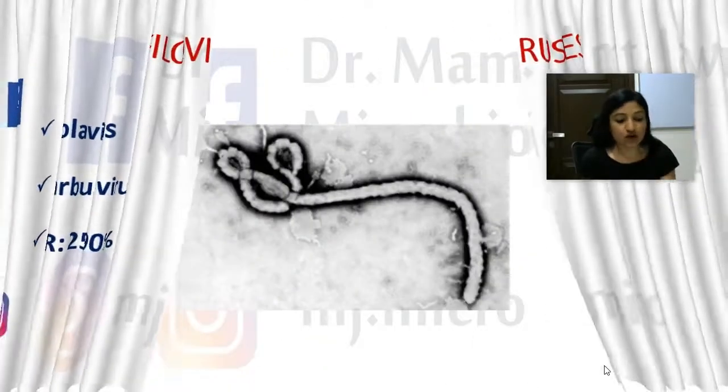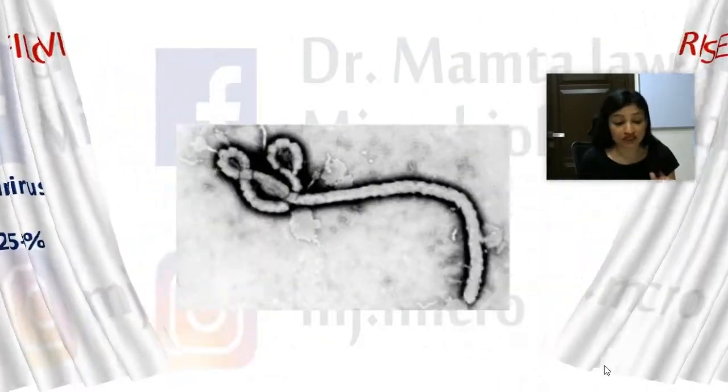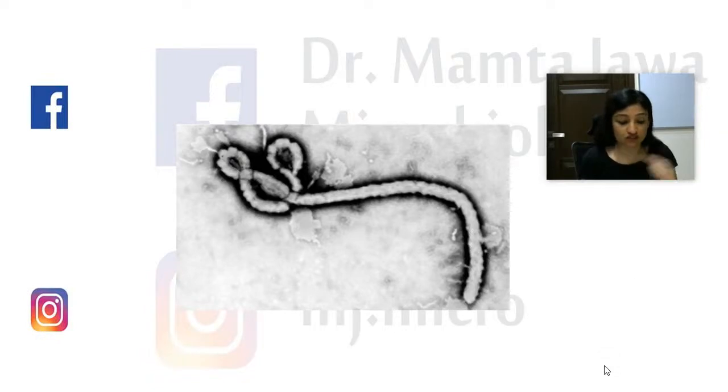Now, this is how the filoviruses look like. You can get an image-based question based on this picture. Now, remember F for philo, F for filament. These are just like threads. They are long filamentous viruses with an average diameter of 80 nanometers, and the length is variable and can go up to 1400 nanometers. Okay, so this is the electron microscopic picture of filoviruses.